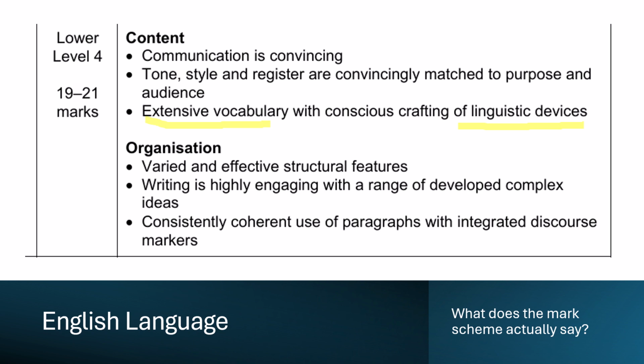Next we have constantly coherent use of paragraphs with integrated discourse markers. Now some people, for whatever reason, tend to forget to include paragraphs in their writing. If you don't paragraph your writing, you're not going to get any more than a lower level 2, so it's important that you have the paragraphs in there. When we're talking about integrating them with discourse markers, we mean, does your writing flow? Do all the paragraphs go into one another, and do they work together to help us understand what you're trying to communicate in your response?